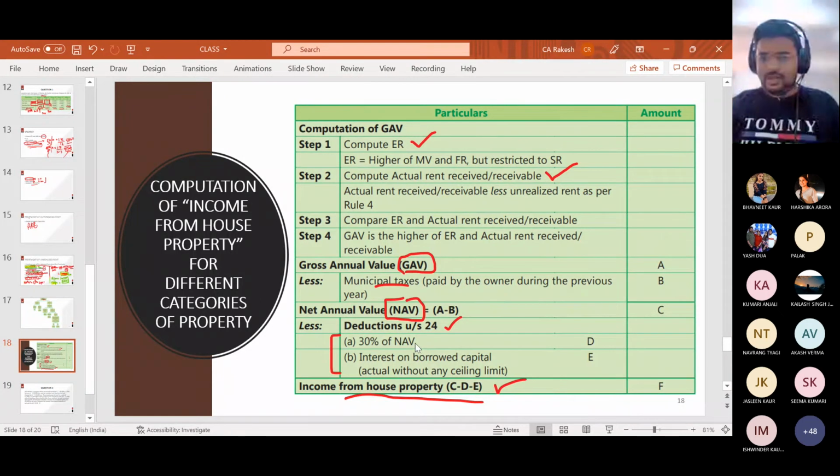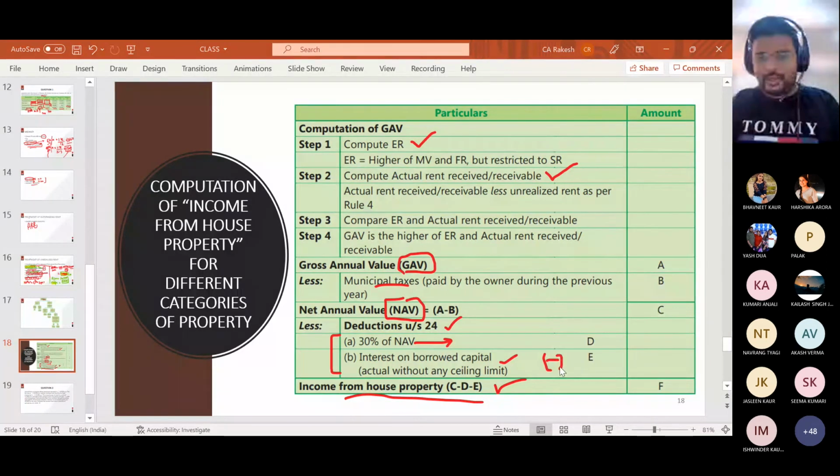What are these two things? The first one is 30% of NAV. This is standard deduction. This deduction is allowable to everyone. Whatever is the value of NAV, 30% straightforward, you can claim as deduction. And then there is interest. If you have taken a loan for building a house, a shop, or a factory, you would have been paying certain interest on that loan. That interest you can also claim as deduction.